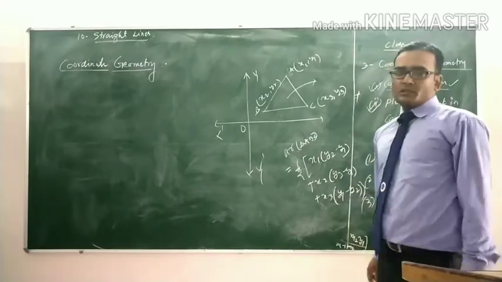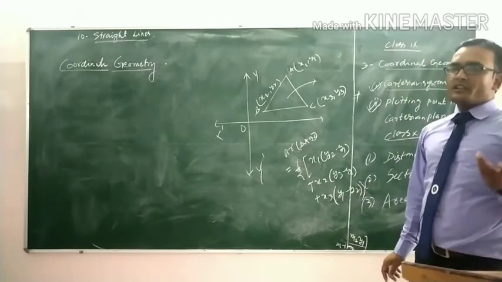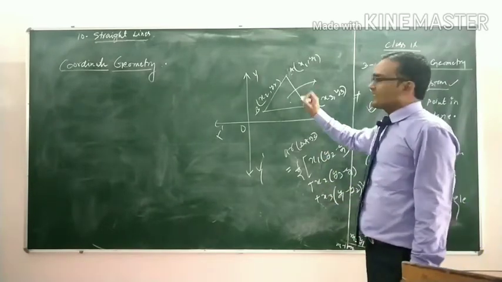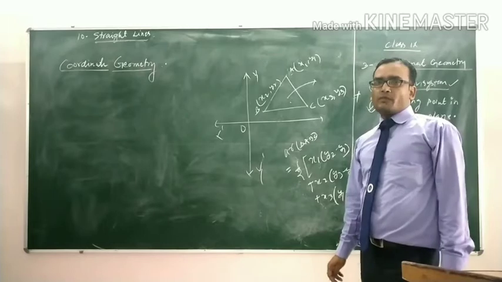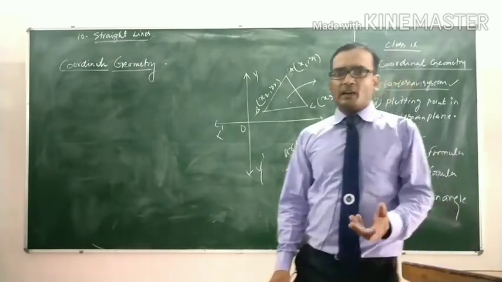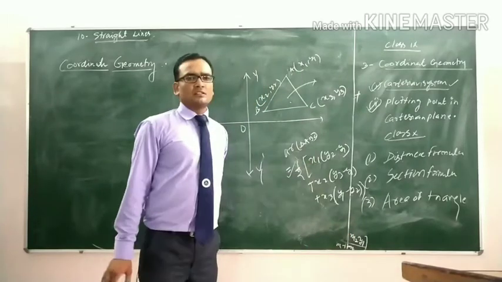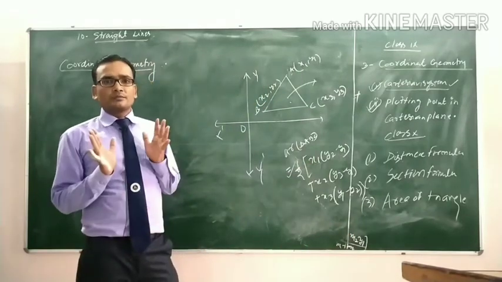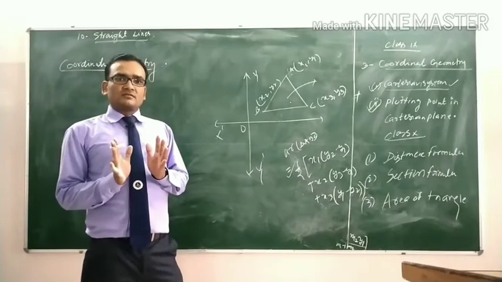In the previous class, we can find the numerical value of the area of the triangle using this formula. We have also derived this formula with the help of coordinate geometry.